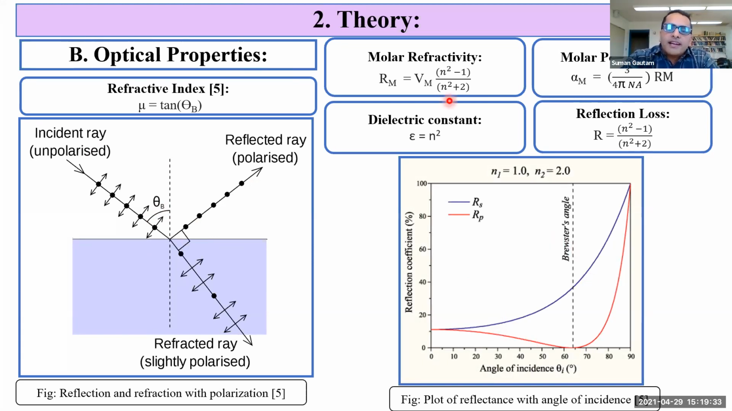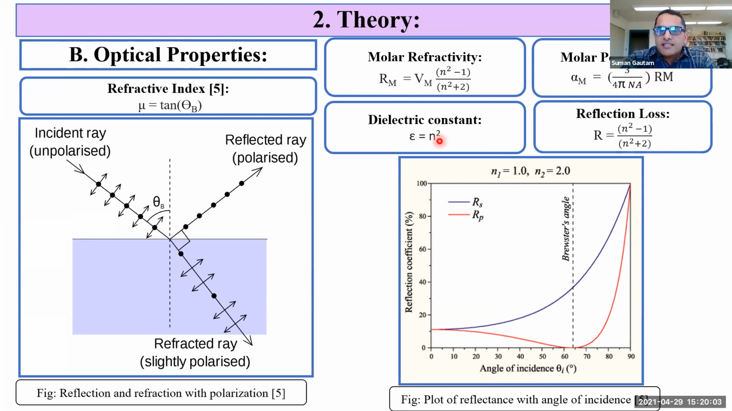Then molar refractivity. It is defined as the total polarizability of 1 mole of substance, and it is given by the equation shown here, where Vm is the molar volume and n is the refractive index. Molar polarizability is the response of electron distribution toward the nucleus, and it is given by the equation shown here. It depends upon molar refractivity and Avogadro's number.